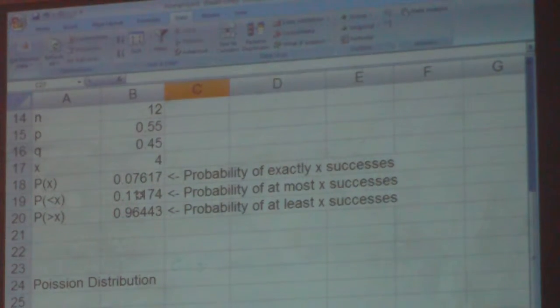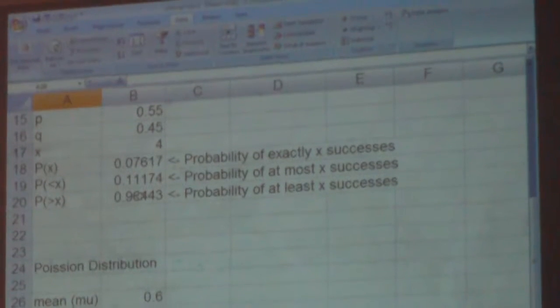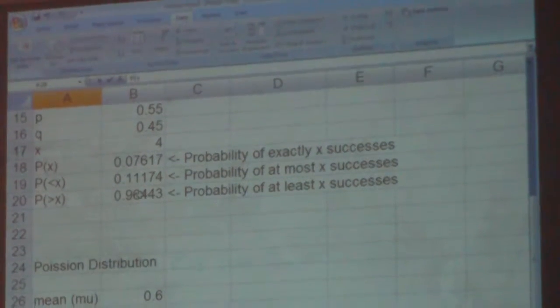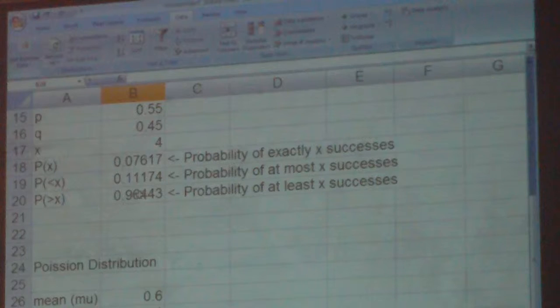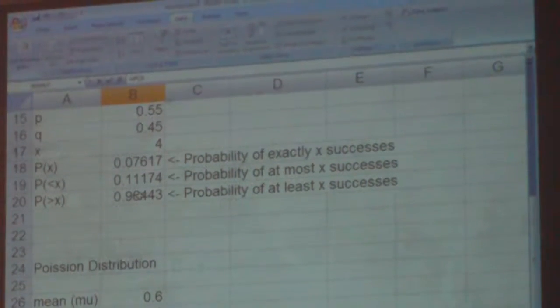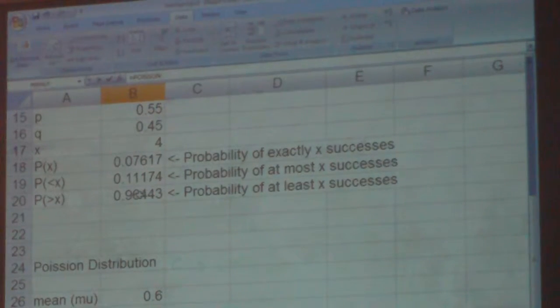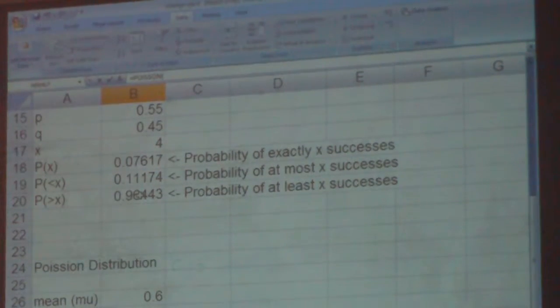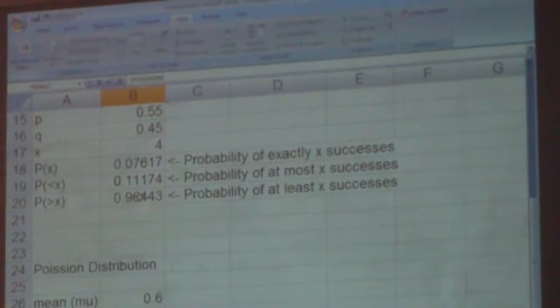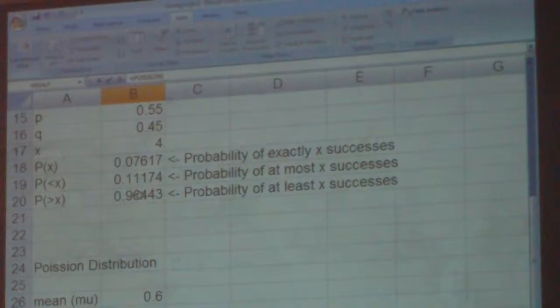All right, so the actual probability, we can calculate using this function. So the probability that x hurricanes strike would be Poisson. And notice you only need x, the mean, and then this cumulative thing. I'm betting the cumulative is the same as it was before, where it's true or false, and they follow the same idea. But we'll look it up real quick.